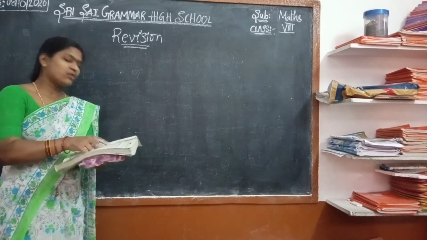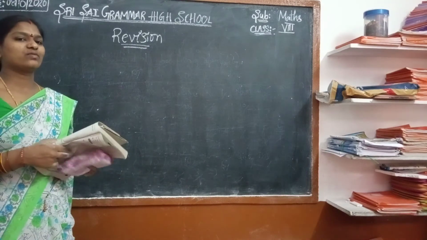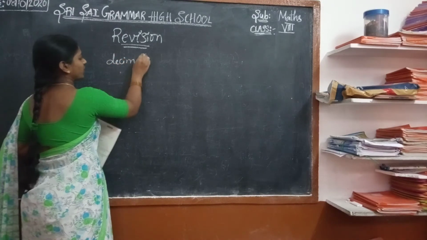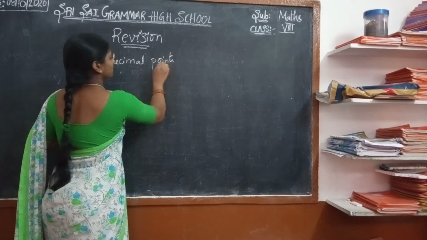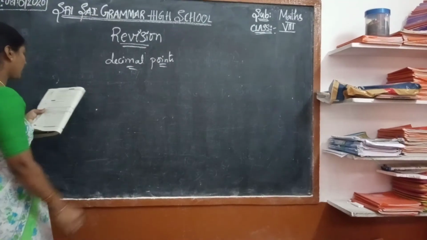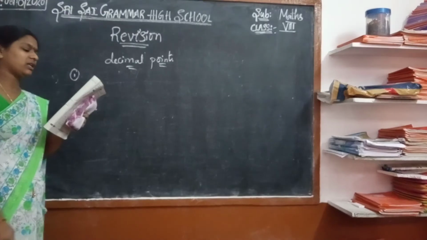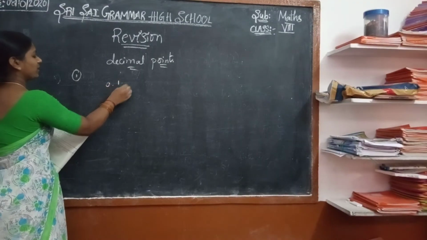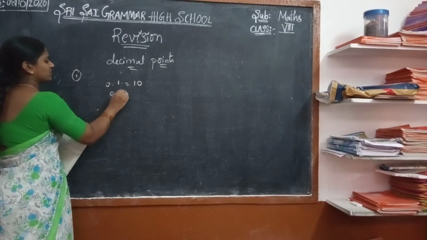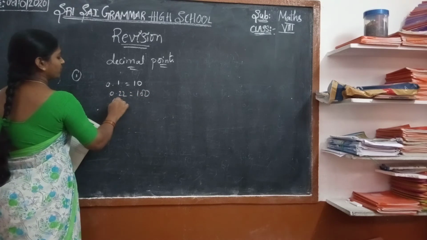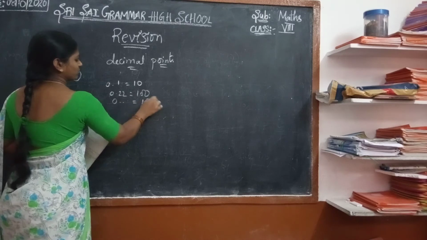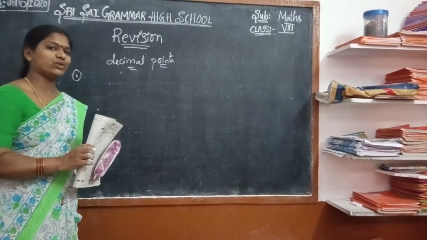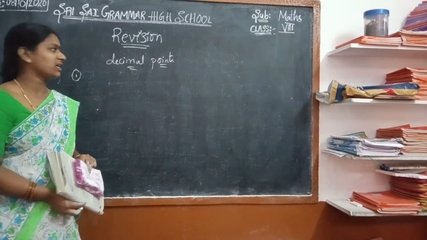Okay, now let us see some more problems which are based on decimal numbers. Shall we see some of the problems on decimal points or decimal numbers? Yes. Now see here, express the following in decimal form. We have seen what a decimal point is. After point 1 it is equal to 10. After 2 points it is equal to 100. After 3 points it is equal to 1000. We have learned. Yes. And based on that, they have given problems in the form of rational numbers.